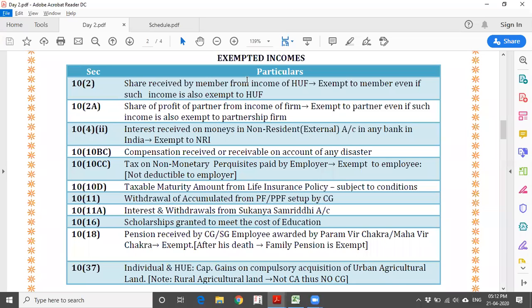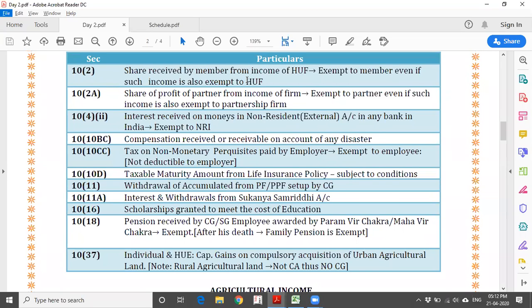When it comes to loss, what is going to happen? When the positive figure is outside your income, the negative figure is automatically also outside your income. So it cannot be that when there is a profit it is exempted and won't be part of your income, but the minus figure can be adjusted against other incomes. So if profit is exempt, losses are also outside the ambit of income tax. I can say it is outside the ambit of your gross total income.